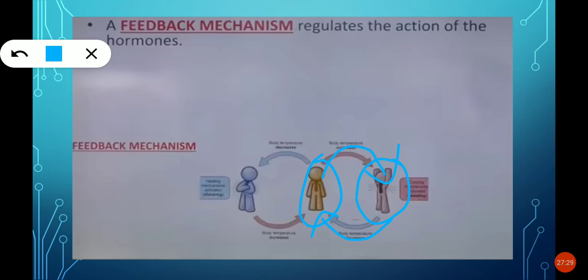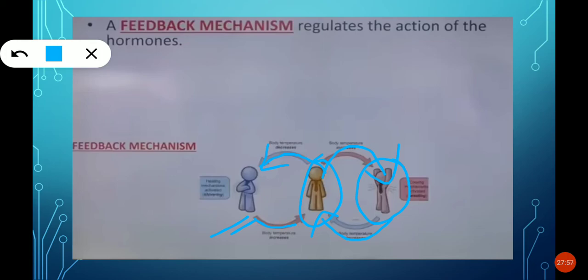Again, the same thing in the winter season. For example, in the winter season the person feels more cold, so he gets shivering. Because of shivering he gets vibrations, and because of the vibrations heat is produced.